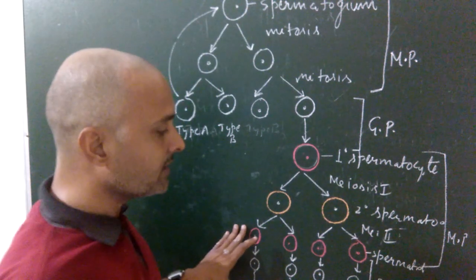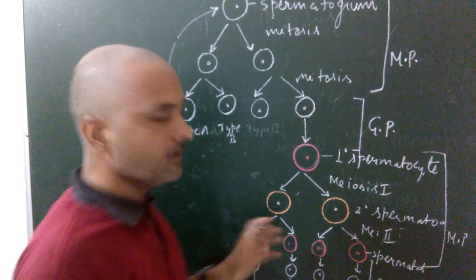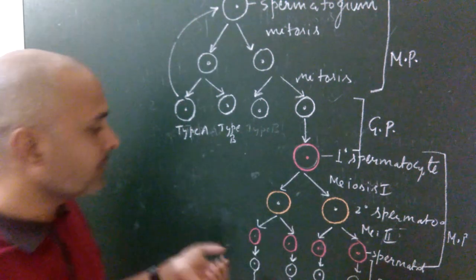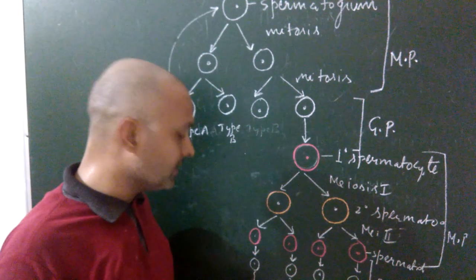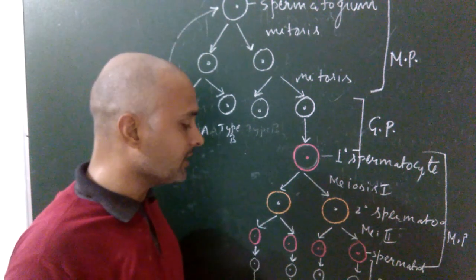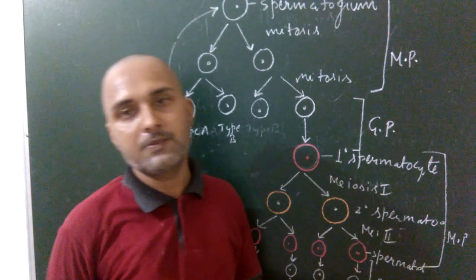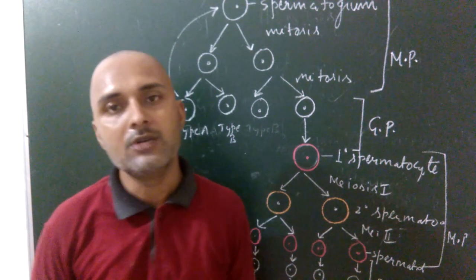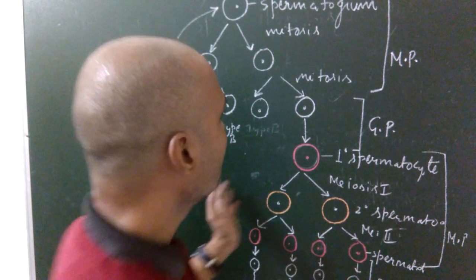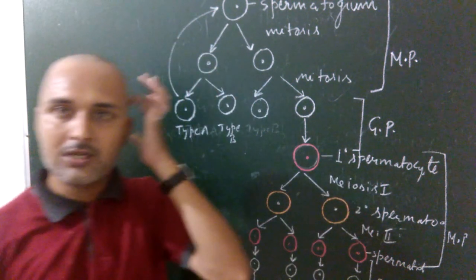So a total of four spermatids are produced in the maturation phase, and finally these spermatids change into haploid sperm in the fourth phase. This phase is known as the differentiation phase, also known as spermiogenesis. So this is all about the various phases of spermatogenesis.